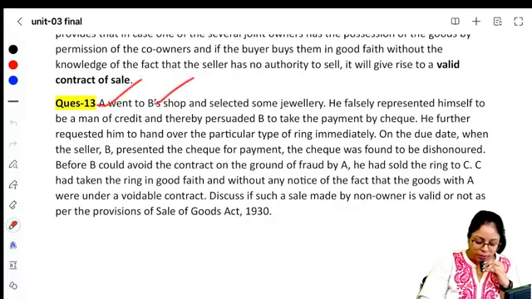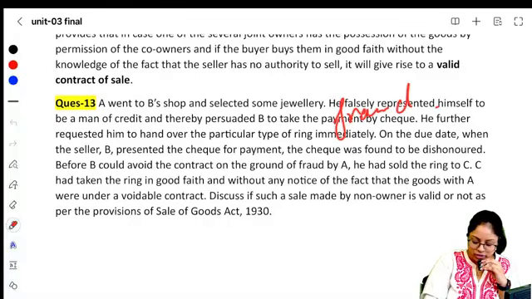A went to B's shop and selected some jewelry. A falsely represented himself as a man of credit and thereby persuaded B to take payment by check. That means there's a case of fraud, misrepresentation. He further requested him to hand over the particular type of ring immediately. On the due date, when the seller B presented the check for payment, the check was found to be dishonored. Before B could avoid the contract on the ground of fraud by A, he had sold the ring to C.